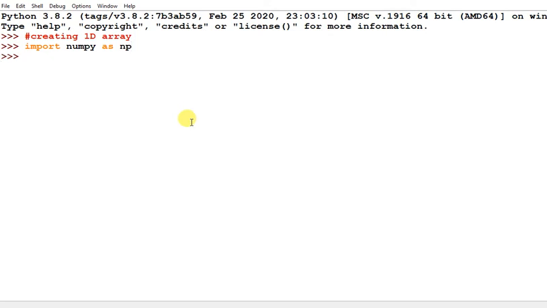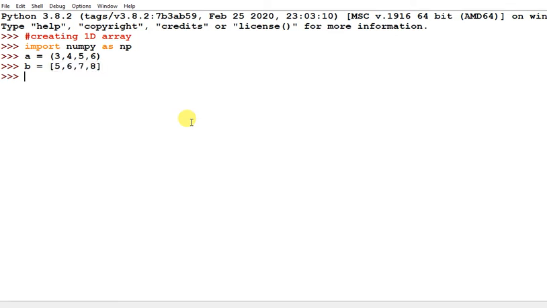Then creating NumPy array. First you create a list or a tuple. Suppose I am creating a tuple here: 2, 4, 5, 6, one tuple I have passed here, and with the help of list I will also use, so one list I am also creating.